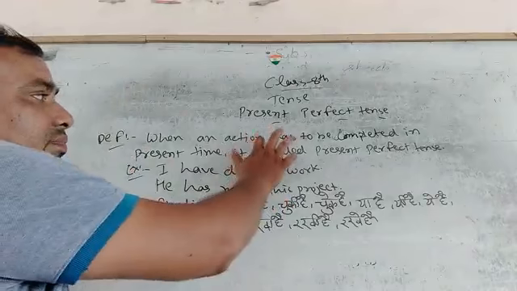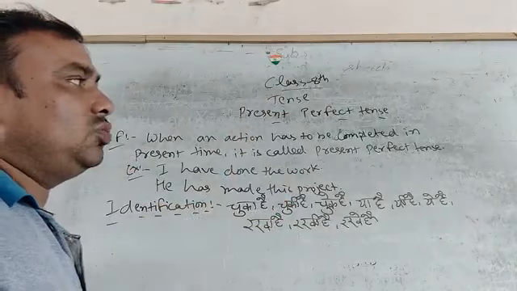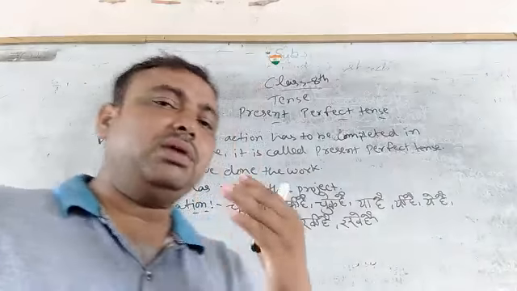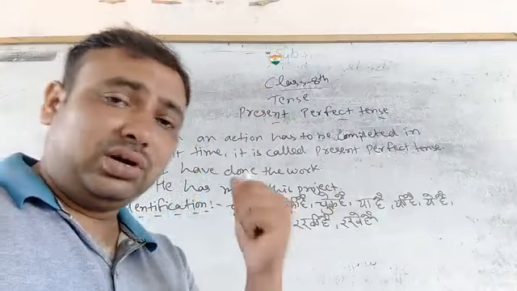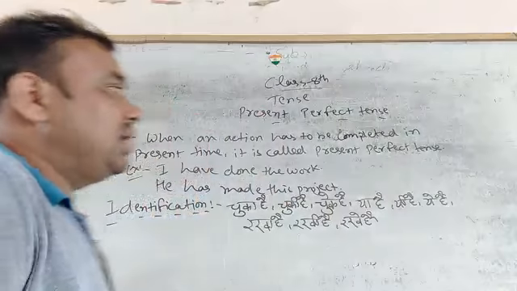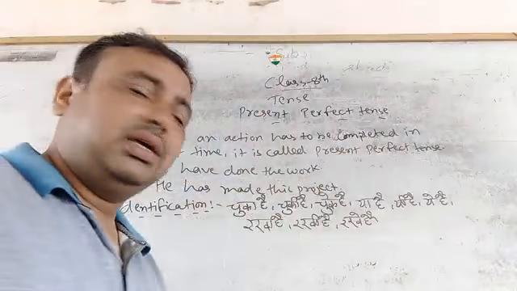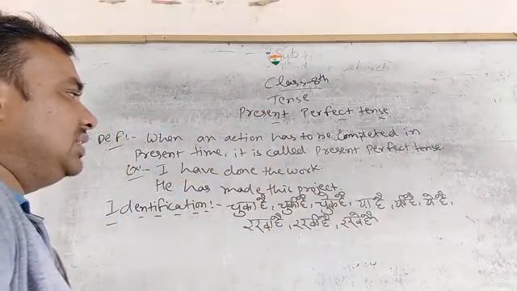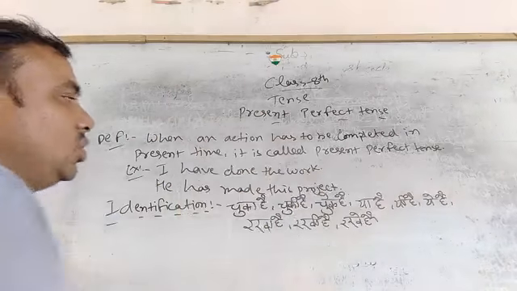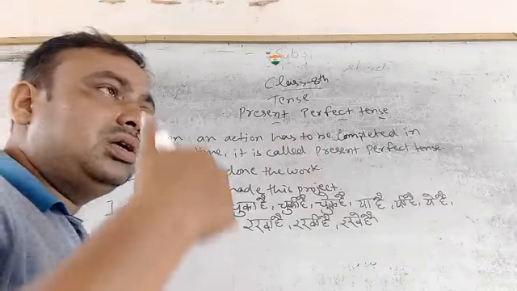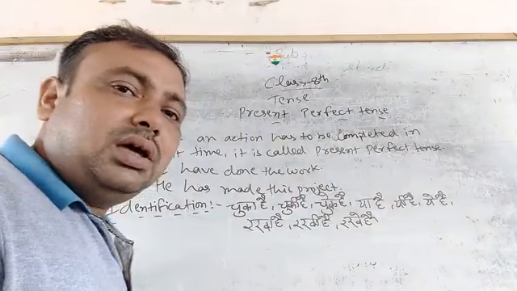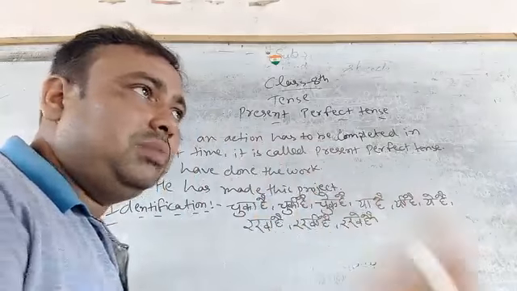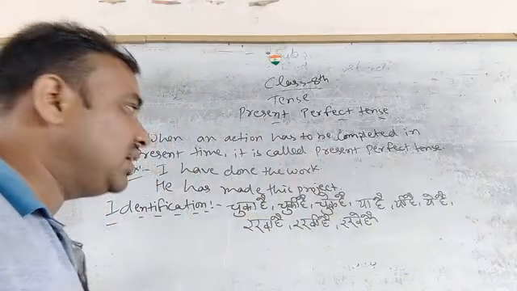Look here. When an action has been completed in present time, in Hindi we can say: जब किसी कार्य को हमने वर्तमान में पूरा कर लिया है या उसको डन कर लिया है तो उसे हम प्रेजेंट परफेक्ट टेंस कहते हैं. Now I have given you the example. With the help of this example I want to explain what is the helping verb and what is the main verb, and the form of the main verb we use in present perfect tense.